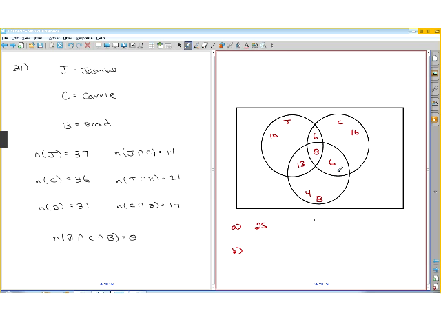Oh, wait a second. There's something here. Oh, we had 65 fans. I forgot about that. 65 fans total, so we have to find how many are outside the box. Those don't like anybody. What we'll do is just add all these numbers together, so we take 10 plus 6 plus 8 plus 13 plus 16 plus 6 plus 4. We add those together, we get 63.